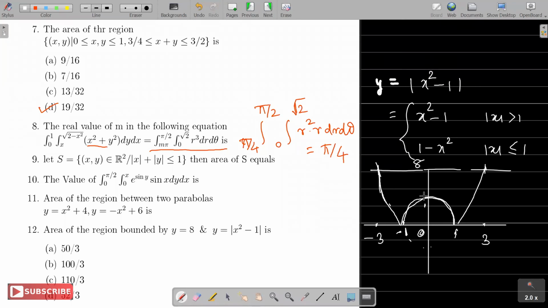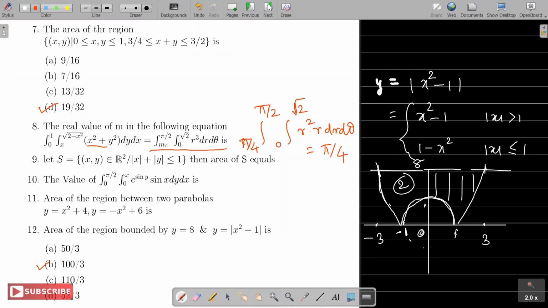Now again, we want to find the area. If you find the area of this half part, you can double it, so 2 times the area in the first quadrant, and that you can work out. So check your answer. The answer is 100 by 3, option B.